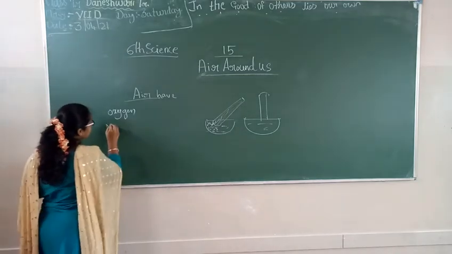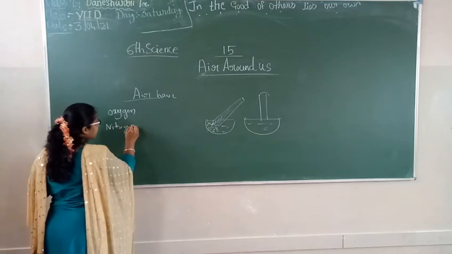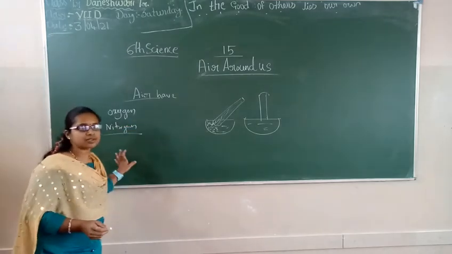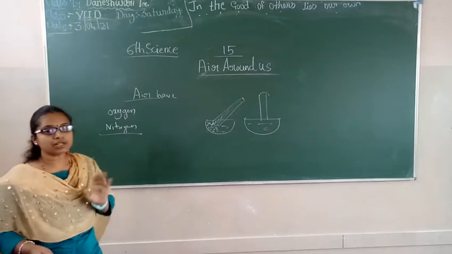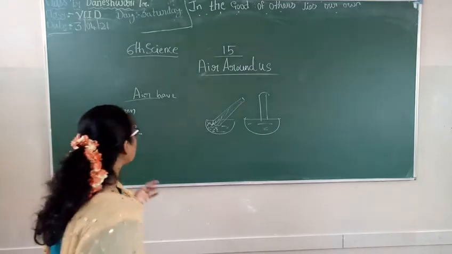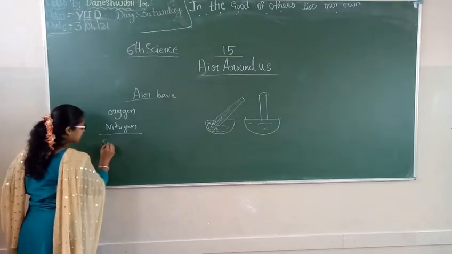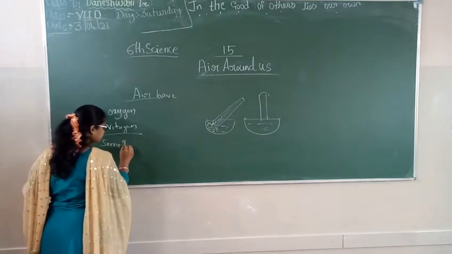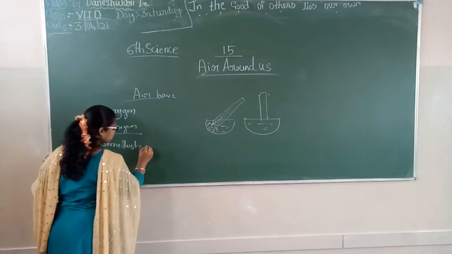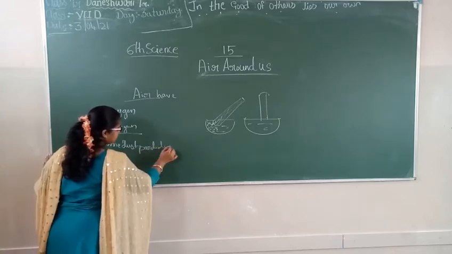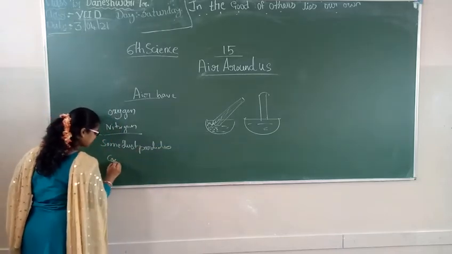And nitrogen is present in the air. This helps the burning process to stop. Okay, nitrogen. And some dust particles, including carbon dioxide.